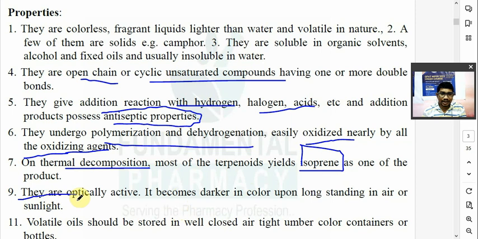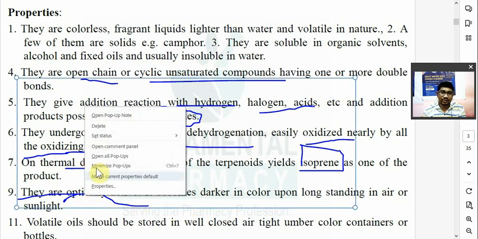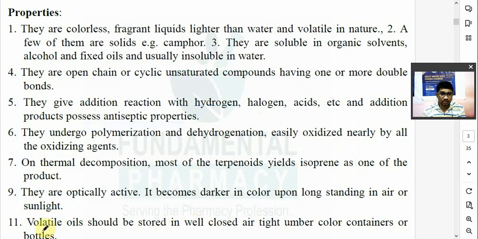They are optically active. These terpenoids are optically active, and they will become dark in color upon standing in air or sunlight. Why does this happen? Because they have a double bond, because of the unsaturation.